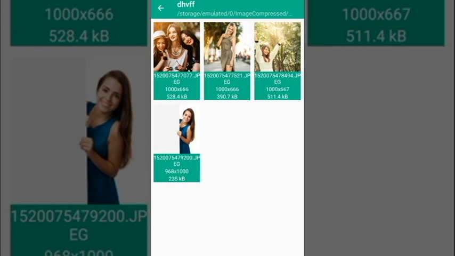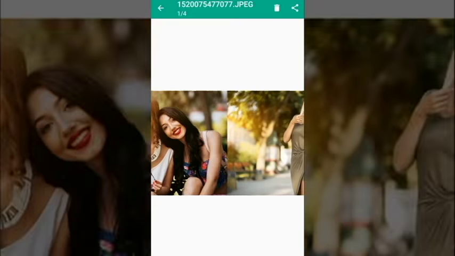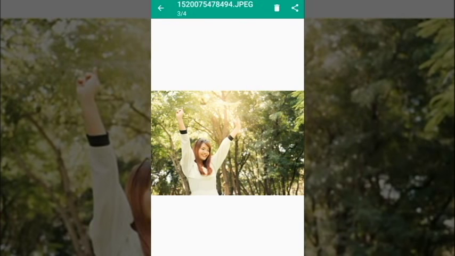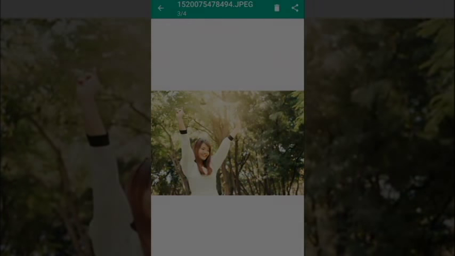See the images, the image size, and change dimensions. Now you can see images in full view. Click the image to see it in full screen, and you can swipe to see other images and you can share the image from here. Come back to your folder.